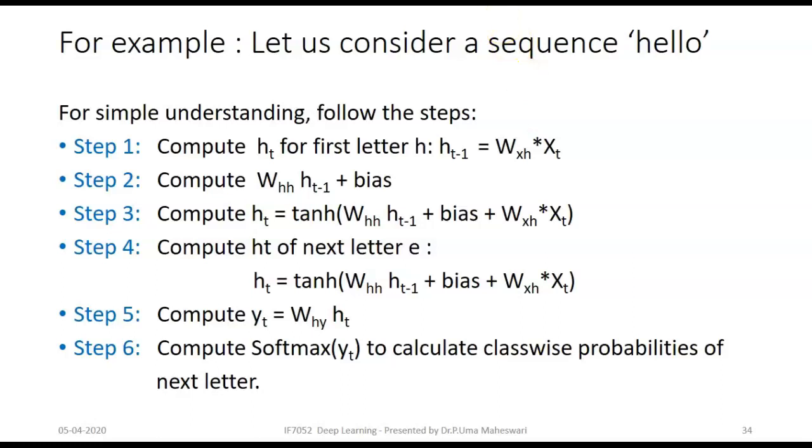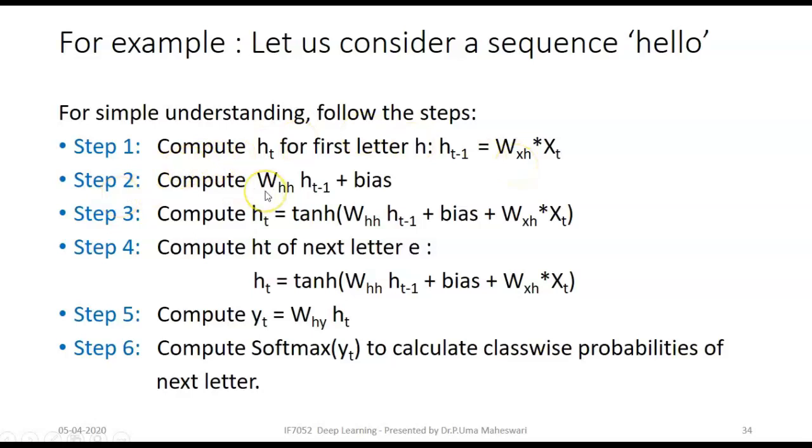Let's go through the steps. The first and foremost step in the sequence model is to compute HT for the first letter H. For that, the HT minus 1 is the present state input XT multiplied with the weight matrix WXH.